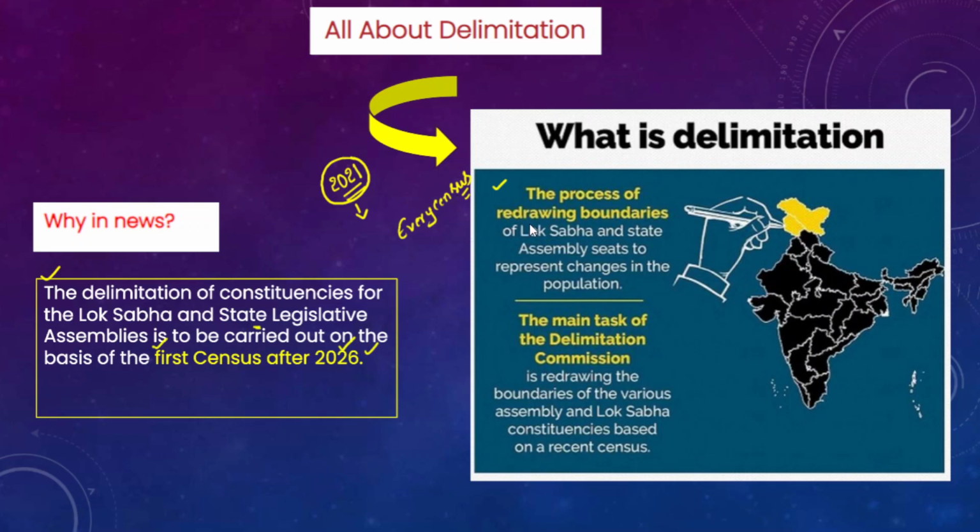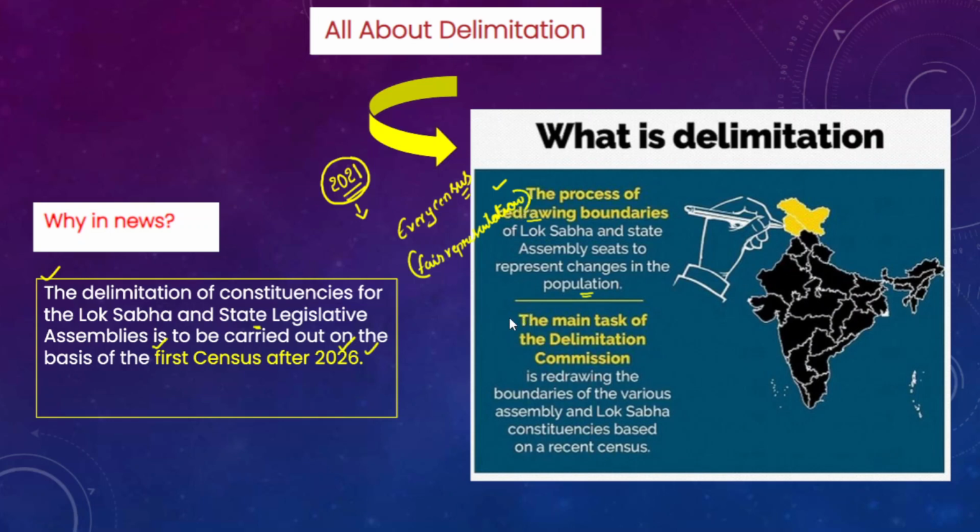So delimitation means the process of redrawing the boundaries of Lok Sabha and state legislative assembly seats to represent the changes in population over a period of time. The overall objective is to ensure fair representation of all constituencies and all regions across the country. This is the objective or purpose of the delimitation exercise.